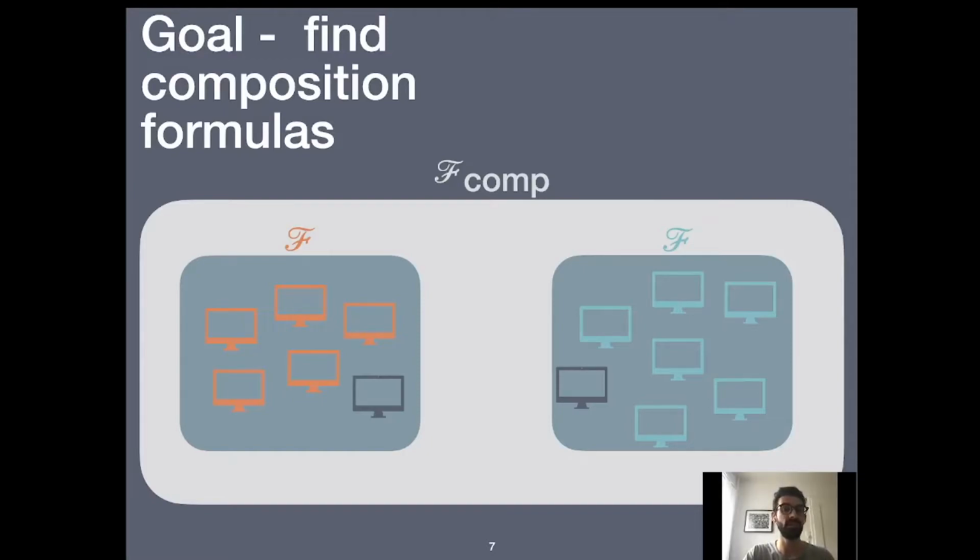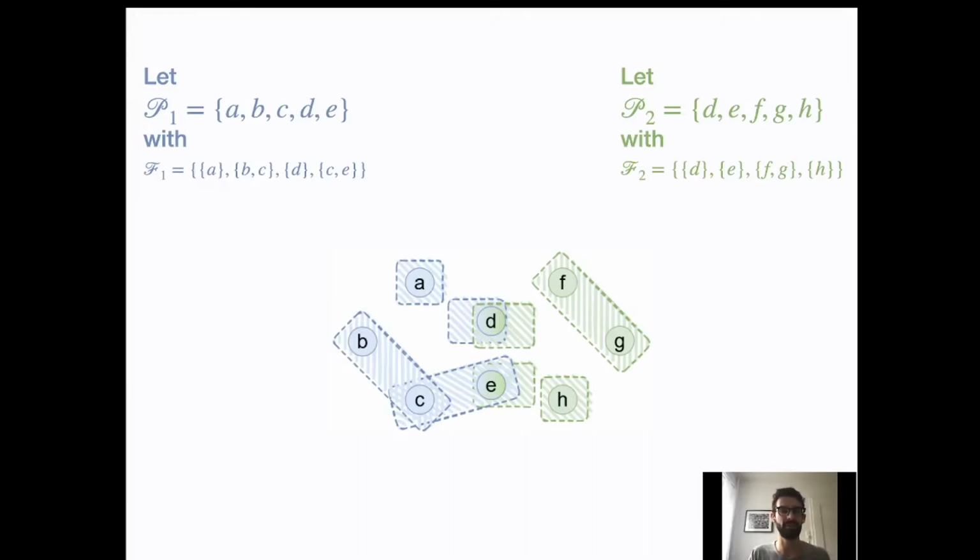One of the properties is that from this composite fail-prone system, we are always able to derive a Byzantine quorum system. Moreover, we want every fail-prone set inside this composite fail-prone system to be derived from the two original fail-prone systems, and not to arise from nothing. We do so by showing three different formulas, each of them with different properties. Let's start with an example, through which I will show all of our formulas.